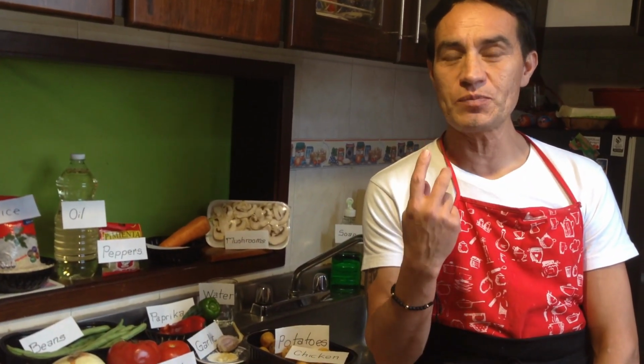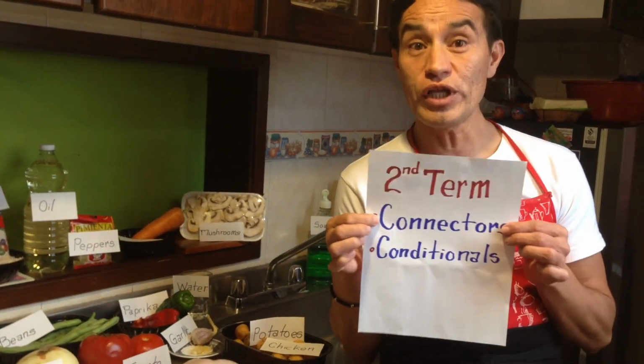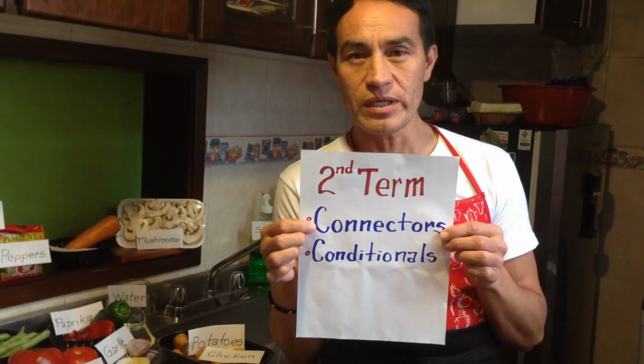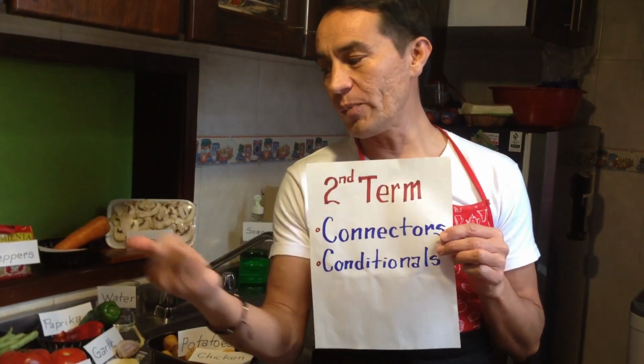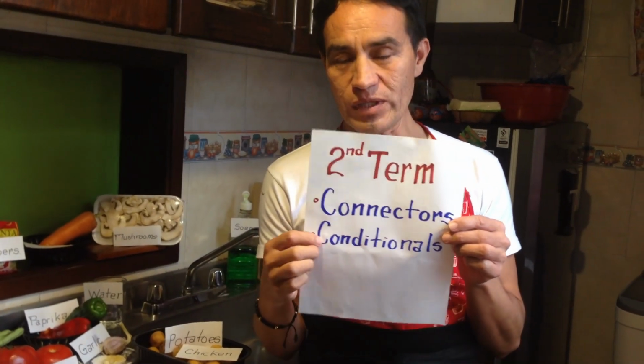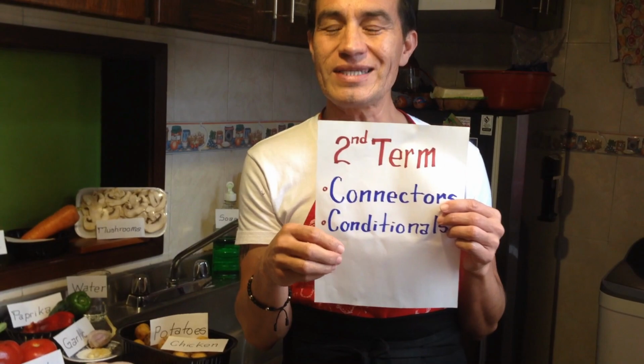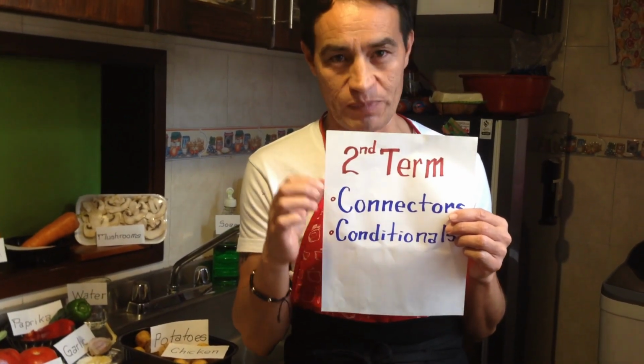In this activity, we are going to focus on two special themes. One of them is conditionals and the other is connectors. Connectors for preparing the recipe, and conditionals we are going to focus on more deeply today because it's a very, very important topic.